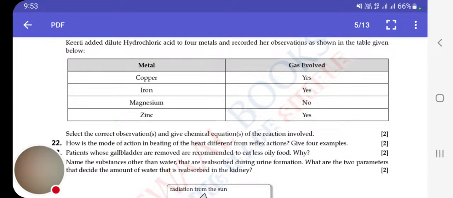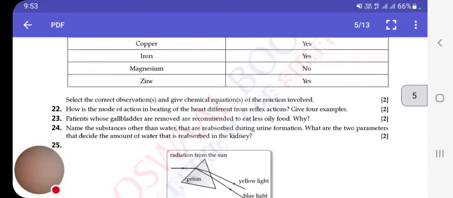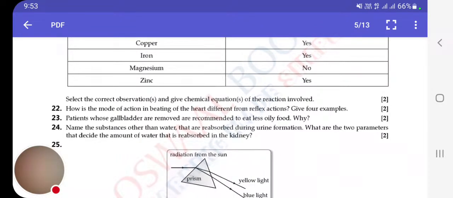Now see, the 22nd question is: how is the mode of action in the beating of the heart different from reflex action? Give four examples. It will be: beating of the heart involves involuntary actions, which are not controlled by our will. Another point for the beating of the heart is that it does not need any kind of stimulus to work.